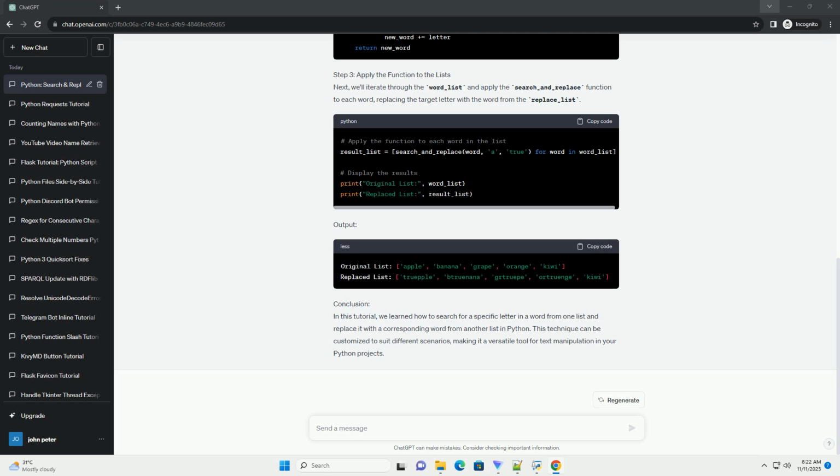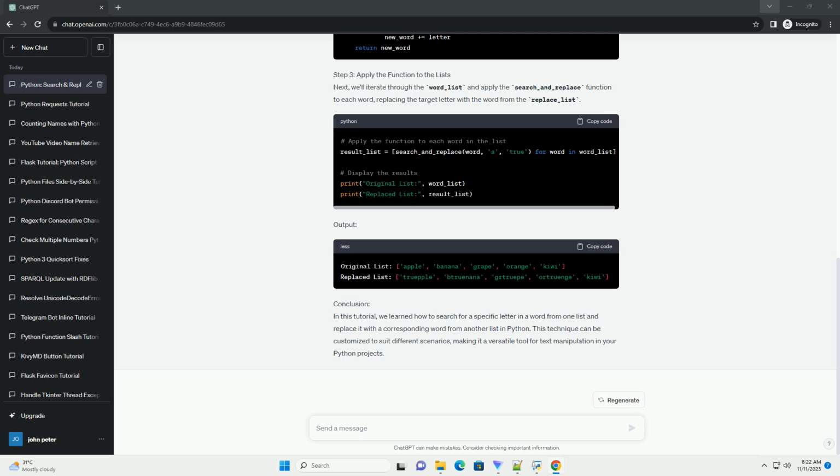Step 2. Search and replace function. Now, we'll create a function that takes a word, searches for the target letter, and replaces it with the corresponding word from the second list. Step 3. Apply the function to the lists. Next, we'll iterate through the word_list and apply the search_and_replace function to each word, replacing the target letter with the word from the replace_list.